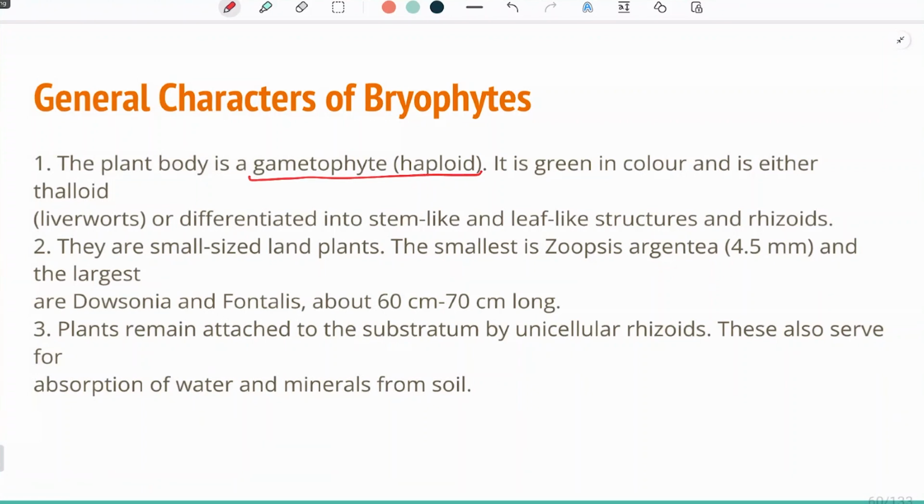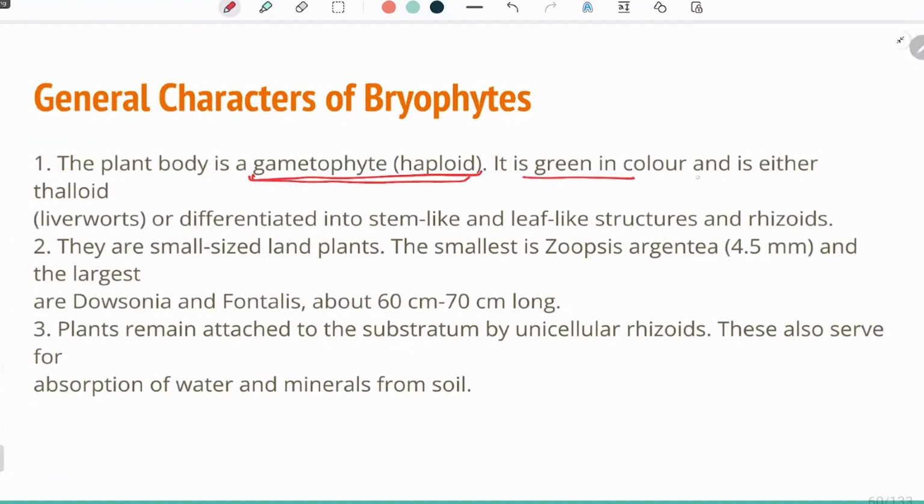So there is a descent, like there is a transversion of the main plant body from a haploid condition to a diploid condition as we move from the lower plants to the higher plants. So the main plant body is gametophyte.